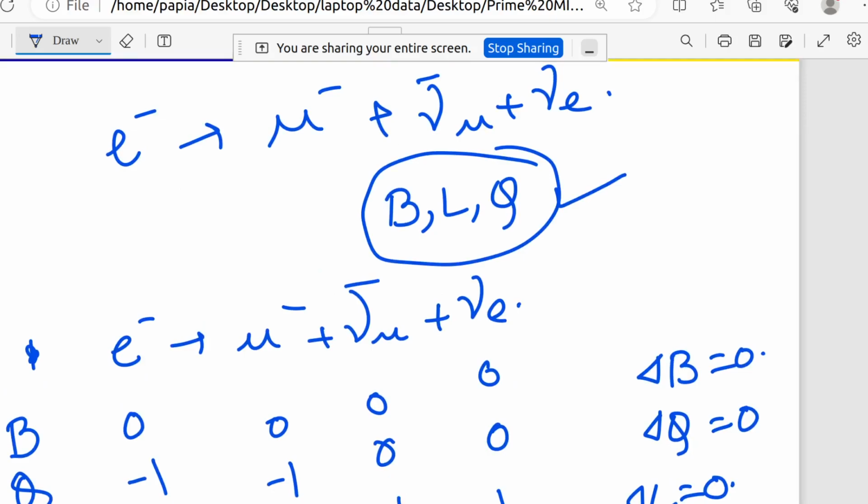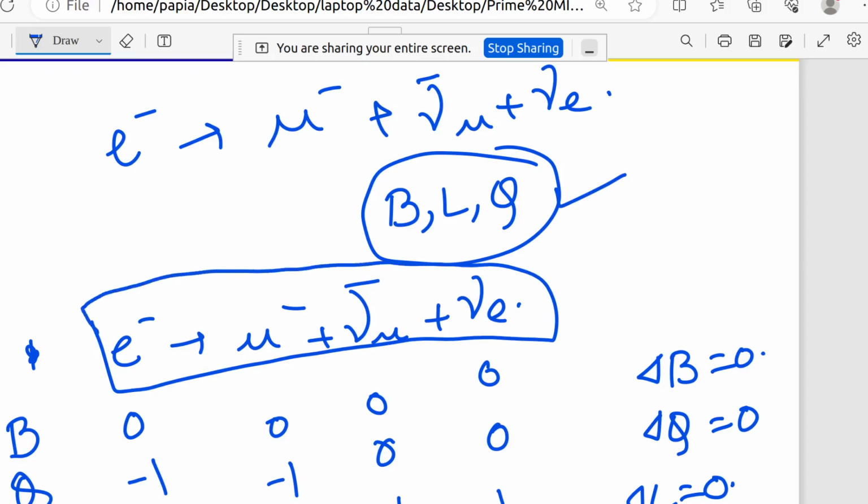So apparently B, Q and L do not give any problem in that reaction. But in the question they have already mentioned that it is not an allowed reaction, I mean it is not possible. Then we have to think more on that.